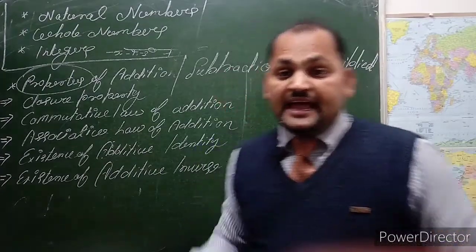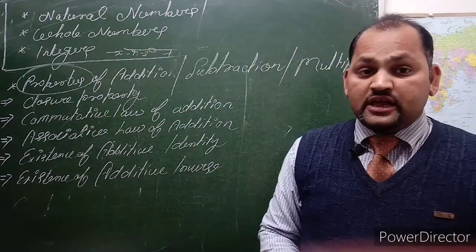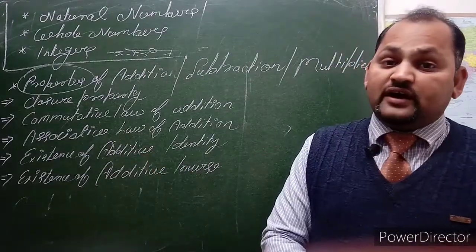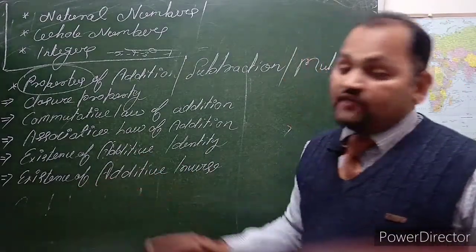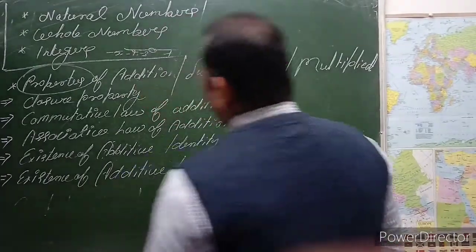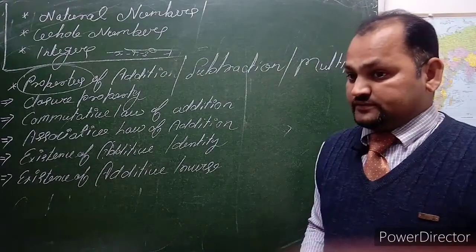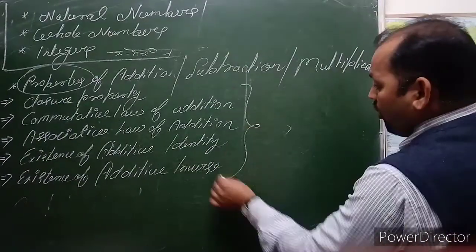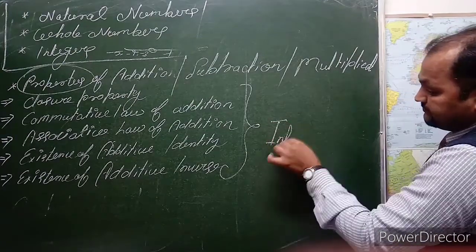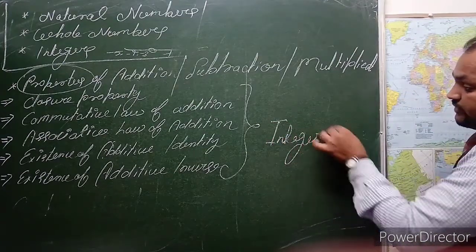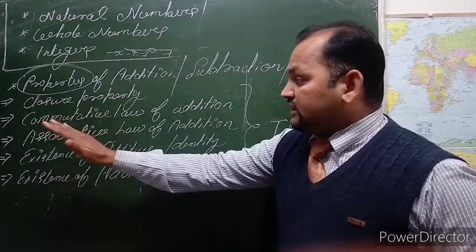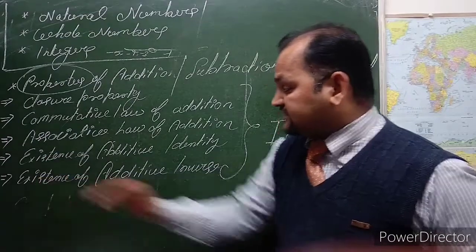These are all the 5 properties of the addition: closure property, commutative law of addition, associative law of addition, existence of additive identity, and existence of additive inverse. So these are all the 5 properties of the addition of integers. Basically, these all depend on integers.